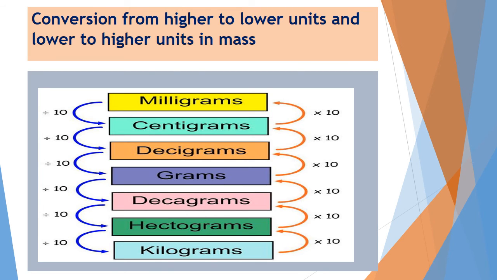And similarly, when we have to convert gram into milligram, again we will multiply by 1000. Or if we are moving the other way, from milligram to centigram to decigram to gram, decagram, hectogram and kilogram, we have to divide by 10 in each step so that we can convert.